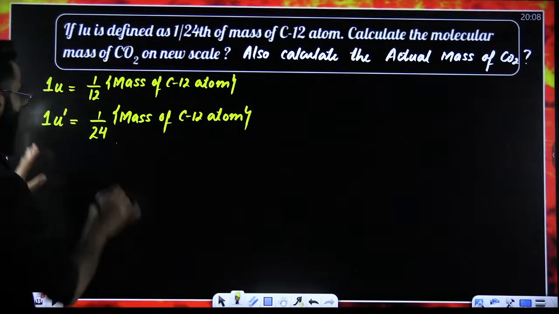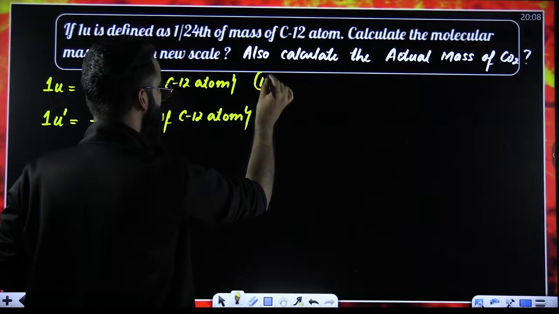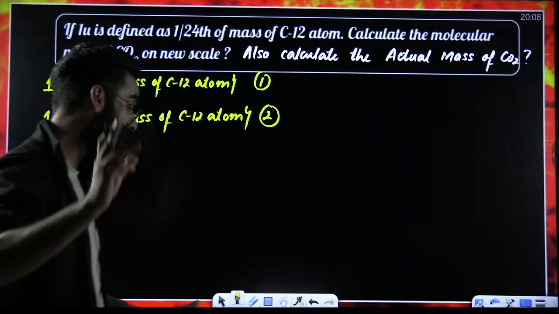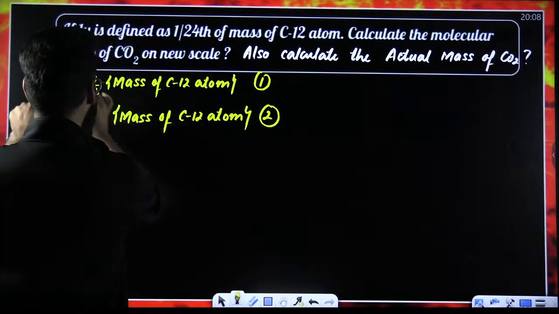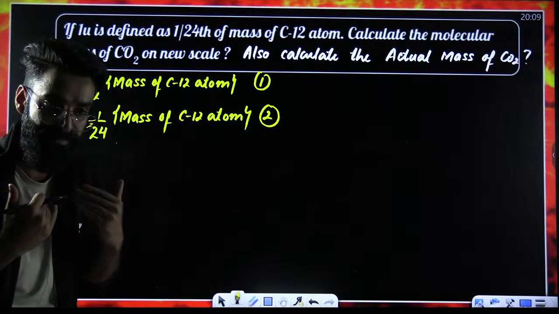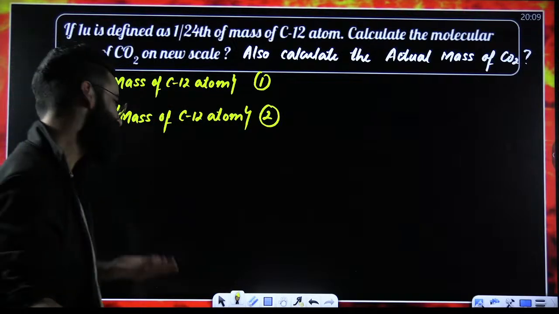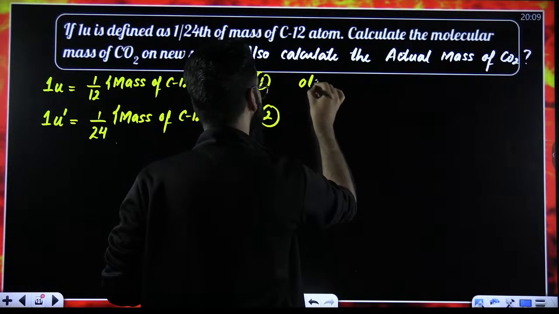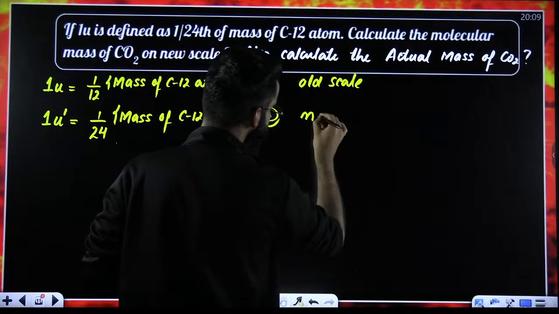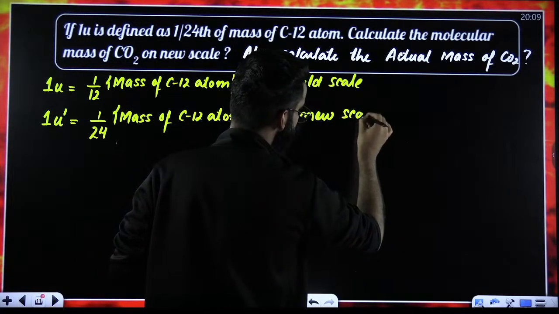My dear students, I'll call this equation number 1 and this equation number 2. So I got 2 equations. The first one is the conventional scale, or you can call it the old scale, which we have selected. As per the question, this is the new scale.